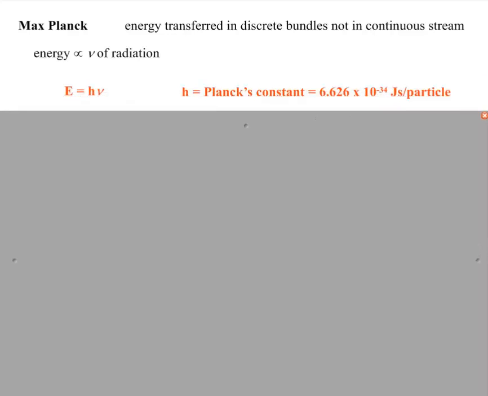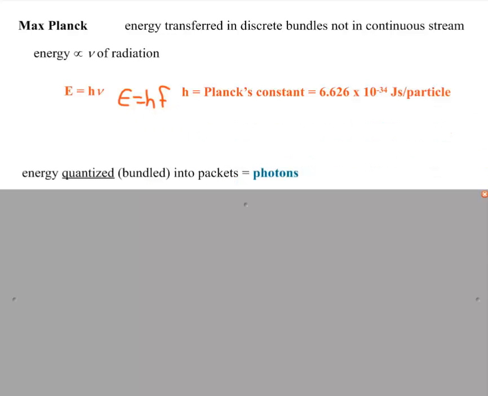E for energy equals h times nu, or h times f, would be another way to write it. You may have seen it that way. h is Planck's constant. He came up with it. And the value is 6.626, or 6.63, times 10 to the negative 34 joule seconds. That's joules times seconds per particle. So each bundle or particle of energy is what we're looking at here. He said that energy was quantized, or bundled into packets, and these packets were called photons. So the photon is the package.